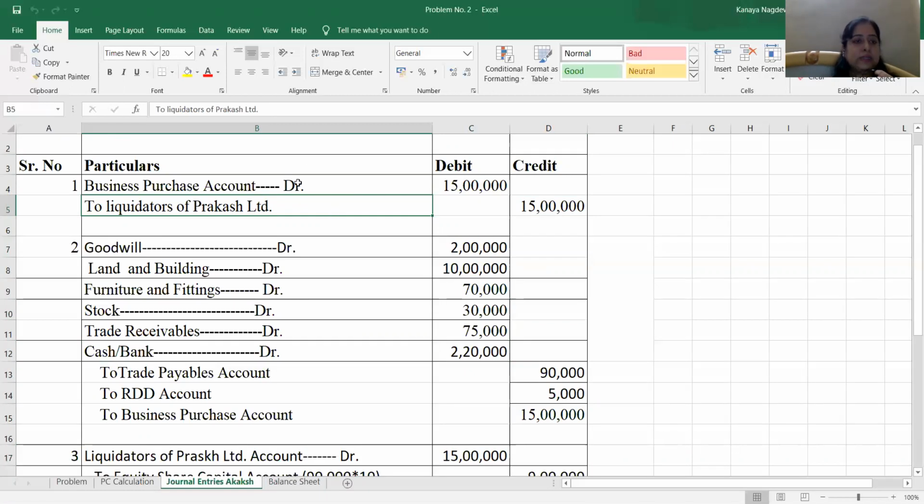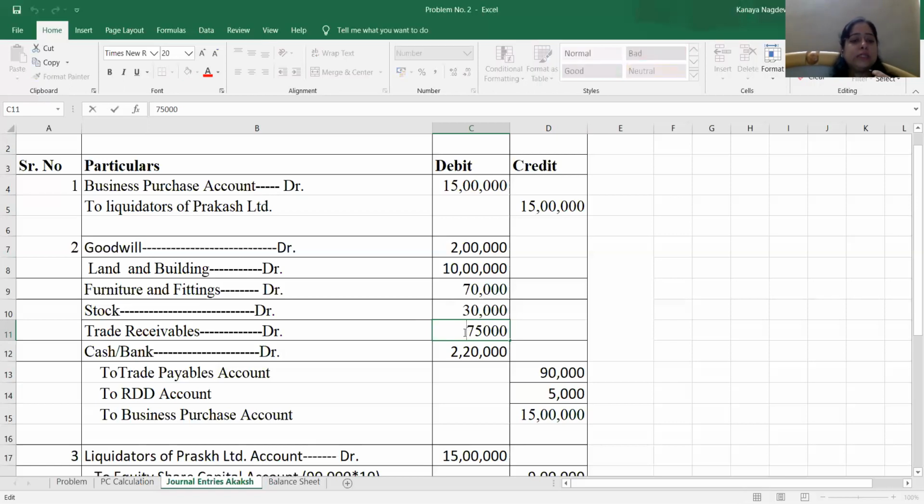That means this 15 lakh business purchase and liquidators of Prakash Limited is not going to be accounted in the balance sheet. However, goodwill will come as an intangible fixed asset. Land and building will come as a tangible fixed asset. Furniture will come as a tangible fixed asset. Stock will be recorded as inventories. Trade receivables will be recorded as a current asset. Cash will be recorded as a current asset. Trade payable will be recorded as a current liability, and this RDD will actually be deducted from the trade receivables of 75,000. So actually trade receivables we are going to record as 70,000 in the balance sheet.